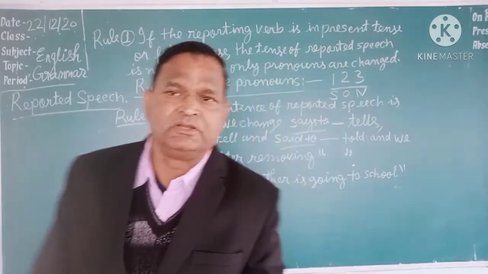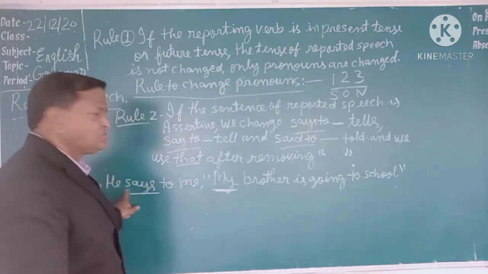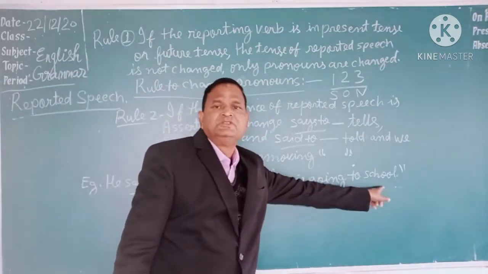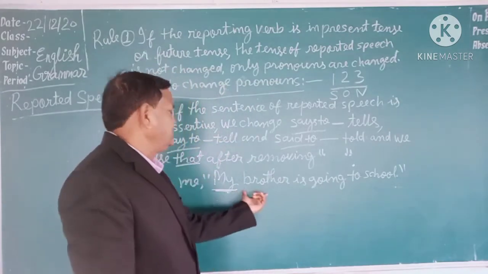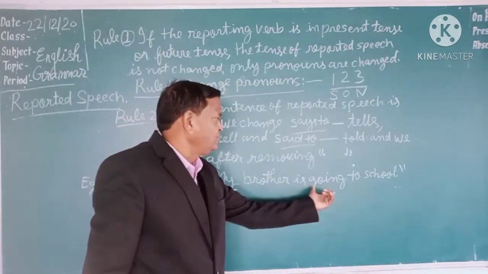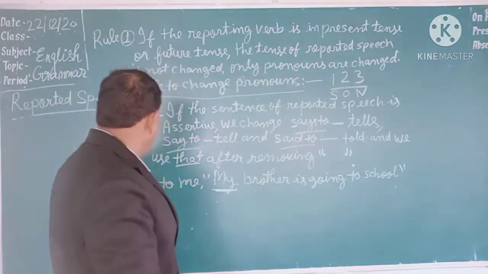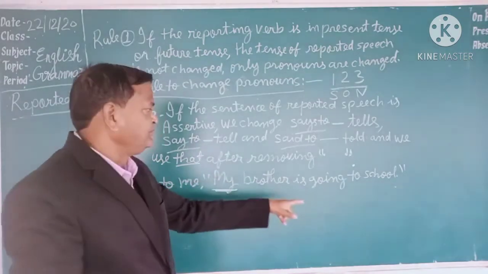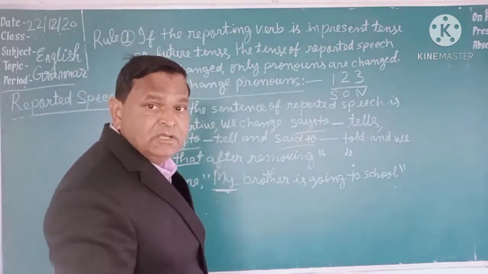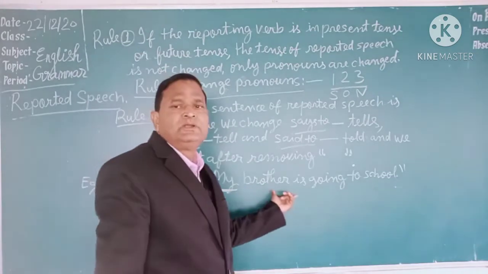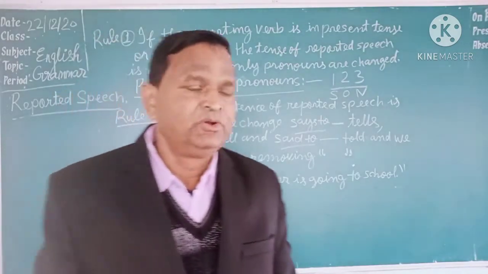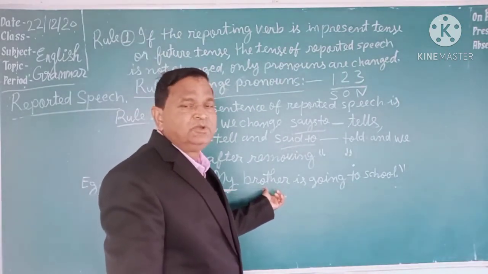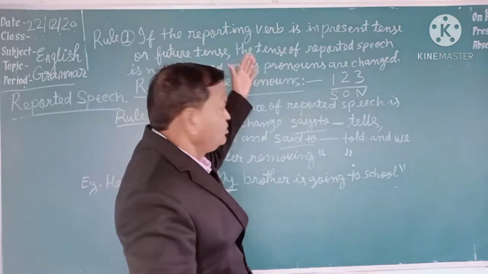See the example. He says to me, "My brother is going to school." This is direct speech, because this speech is written in inverted commas. This is known as reported speech or direct speech. When a speaker speaks something, the speaker's speech that is written in inverted commas is known as direct speech or reported speech. And this direct speech I am going to change to indirect speech by following the rules that are given there.